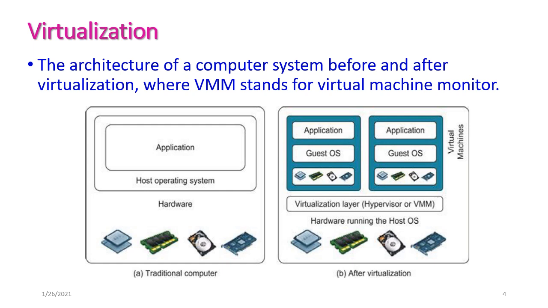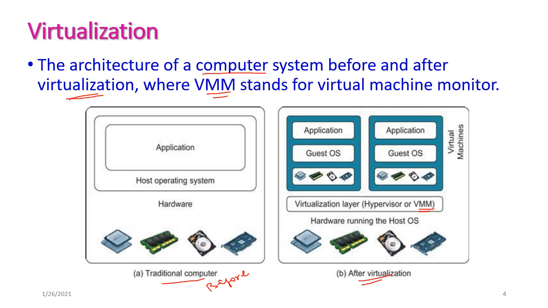Next one is virtualization. This architecture diagram explains the computer system before and after virtualization. This is the traditional computer, that is before virtualization, and this is after virtualization. Here the VMM stands for virtual machine monitor. See, here we are having virtual machine monitor. So let us see the traditional computer system.